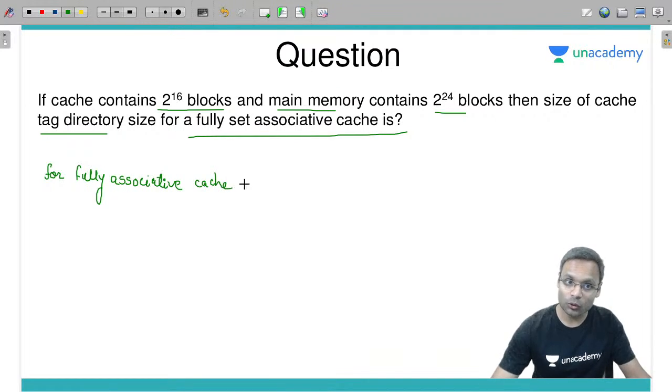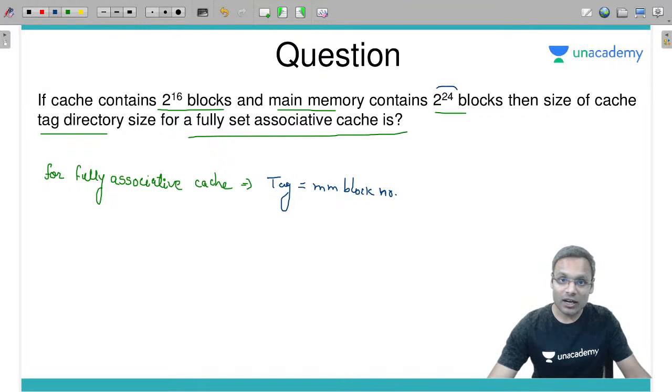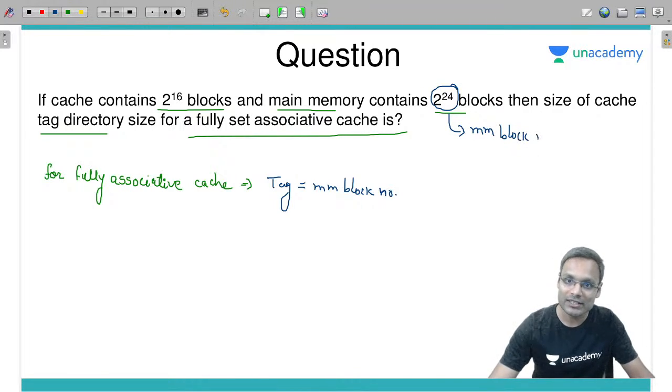If you don't know this, then remember the tag is nothing but the main memory's block number. Yes, the main memory's block number is the tag bits. So if number of blocks are 2 power 24 in the main memory, can you tell me main memory block numbering of how many bits? 24 bits. So here in the fully associative mapping, 24 bits will be of tag.